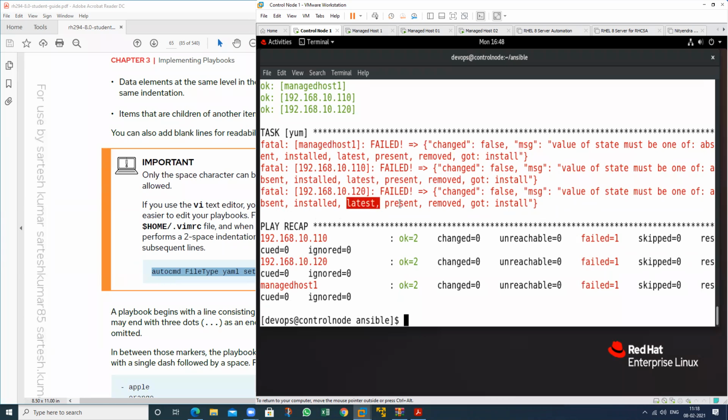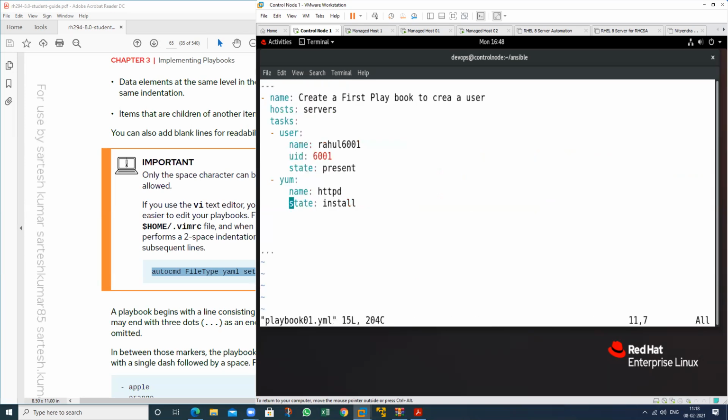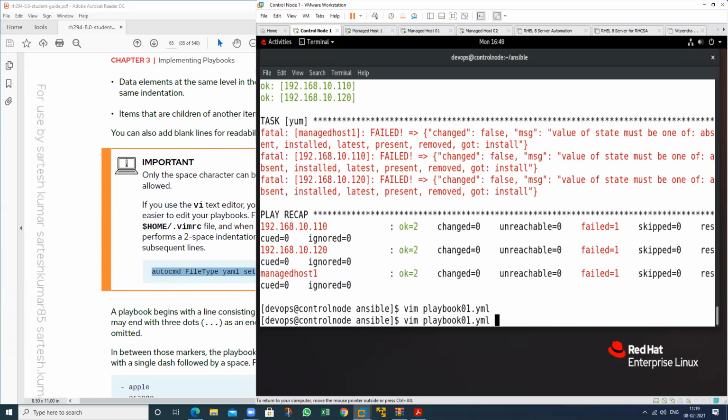You can also use present. These can be used, absent. These are to be used, not like this. So it will show the mistake. Then check this and correct this. See. Then check dry run again.